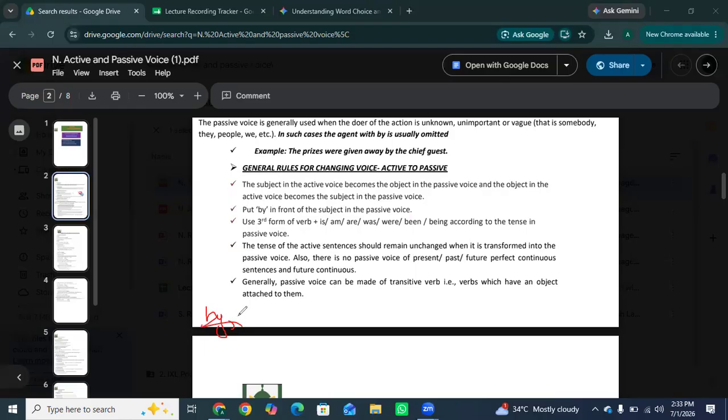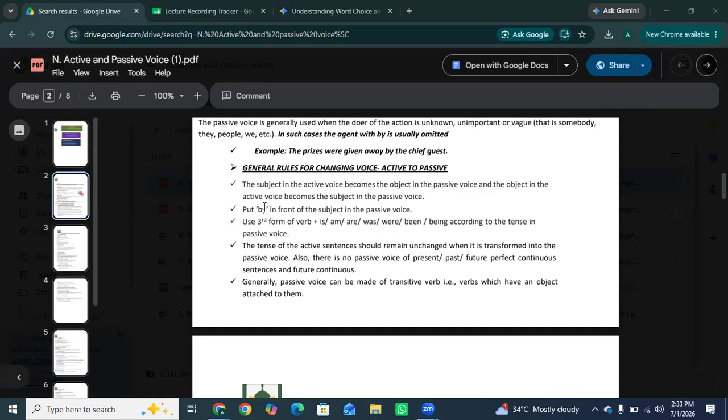The first one: the subject in the active voice becomes the object in the passive voice, and the object in the active voice becomes the subject in the passive voice. So basically, subject changes into object and object changes into subject. Swap the subject and object when you have to change active to passive. Put by in front of the subject in the passive voice.